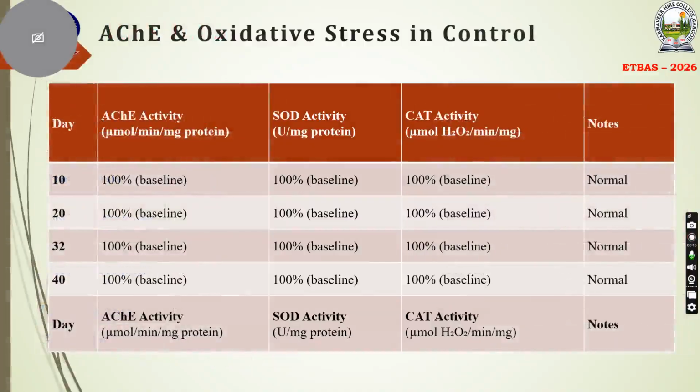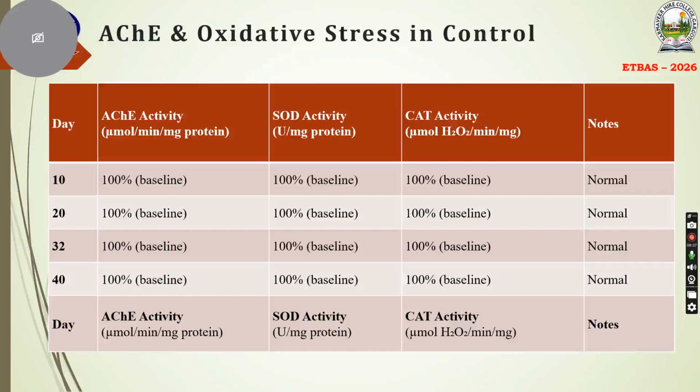This is acetylcholinesterase activity and oxidative stress in the control. That means 10 fishes were kept as a control. This explains, over days 10, 20, 32, and 40, the acetylcholinesterase activity, as well as SOD activity, superoxide dismutase, and CAT activity, meaning catalase activity.